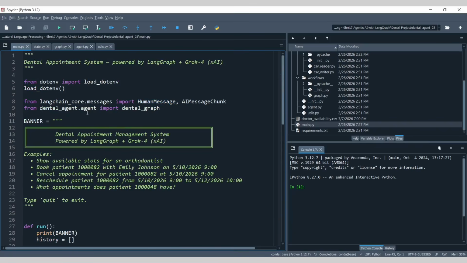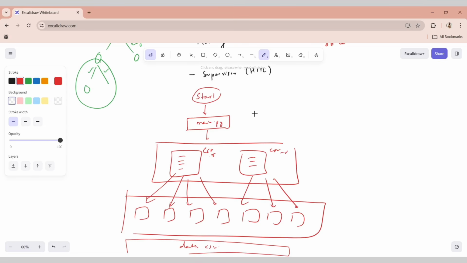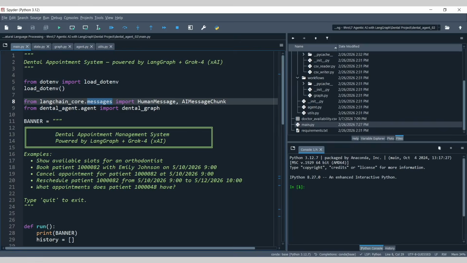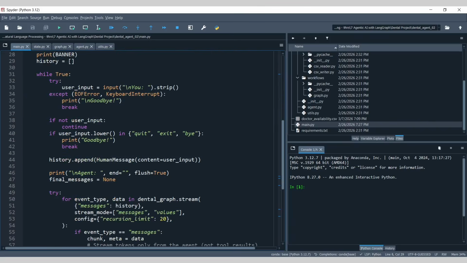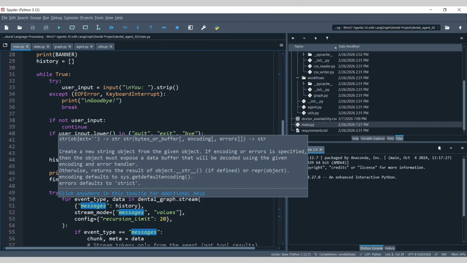So for those who don't know, inside LangChain core there are multiple types of messages, right? There is human message, there is AI message, there is a tool message, and so on. Human message is something that the human is providing. AI message is provided by the AI. Tool messages are the messages provided by the tools. Okay, so clear on this part? So this is basically your input loop.